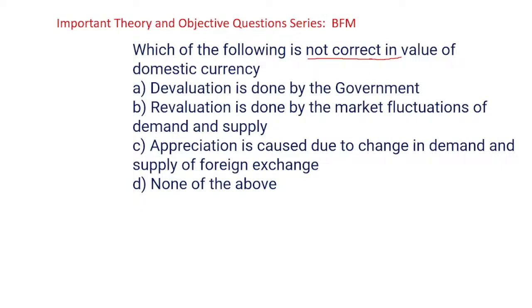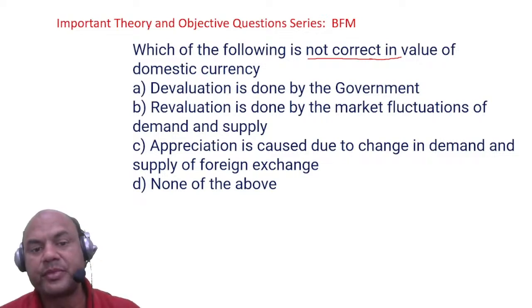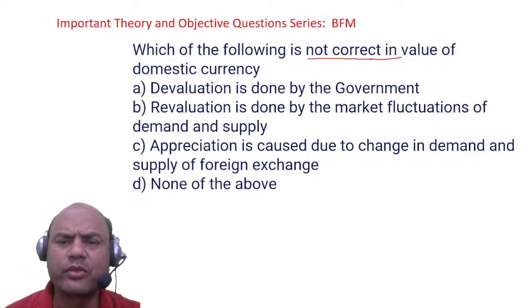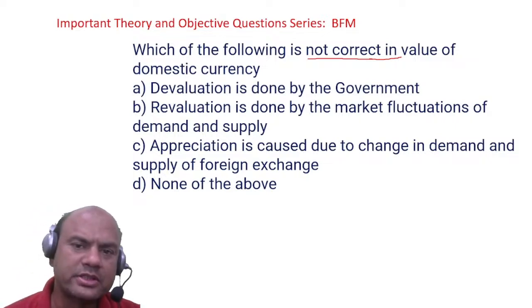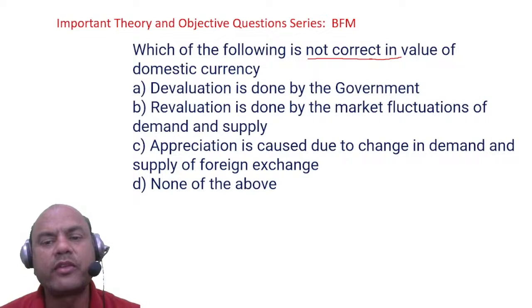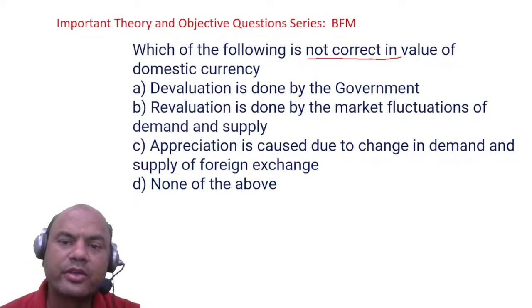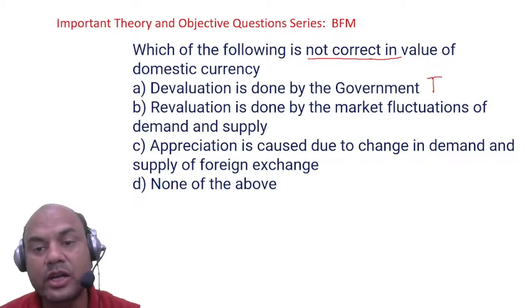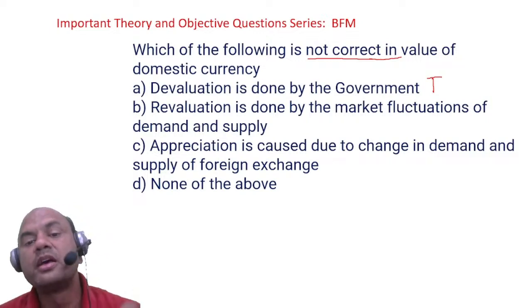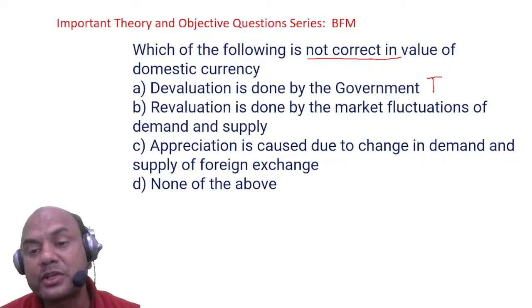What do you mean by not correct? Devaluation is done by the government. So is this correct? What did I tell you just now? Appreciation, depreciation is done by the market forces. Devaluation and revaluation is done by the government. So this is true. But I want false. So this is not the right answer for me. Revaluation is done by the market fluctuations. This is the catch.